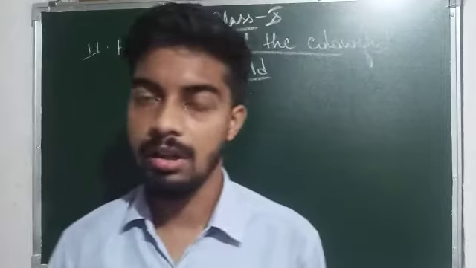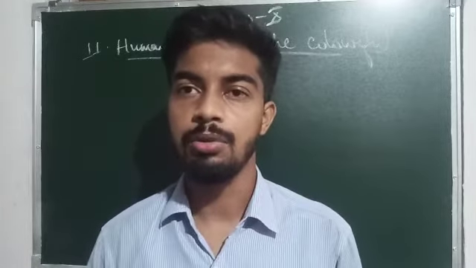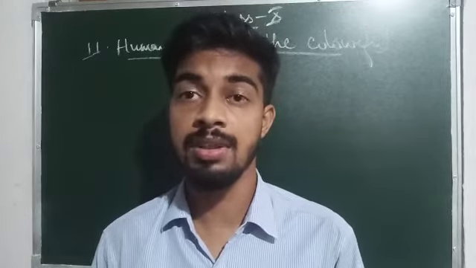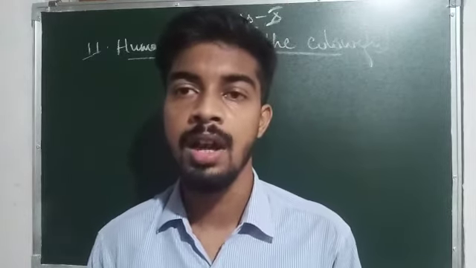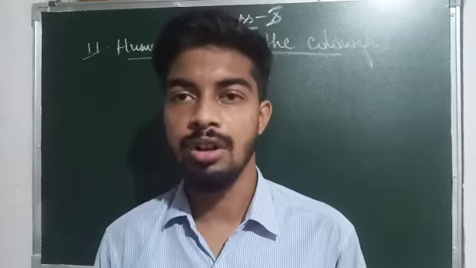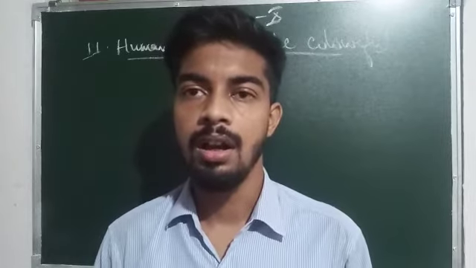Now in that video I also told that due to aging, due to some reasons, the ciliary muscles of the eye become weak, and due to which the ciliary muscles cannot contract or elongate the eye lens, meaning change its focal length as required by the person.